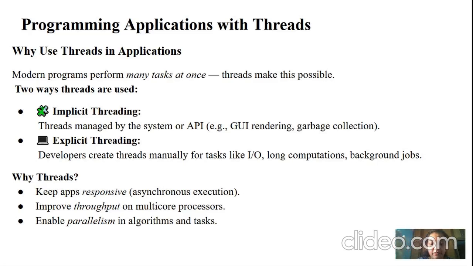What is explicit threading? In explicit threading, developers create threads manually for tasks like input output operations, long computations, and background jobs. This is how we are going to use threads in applications.